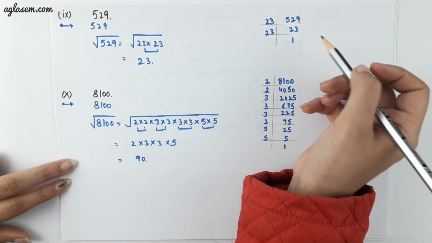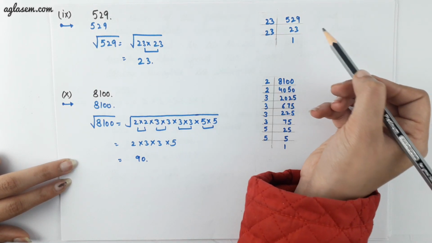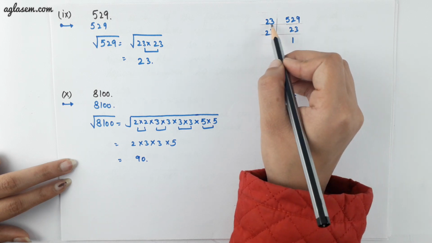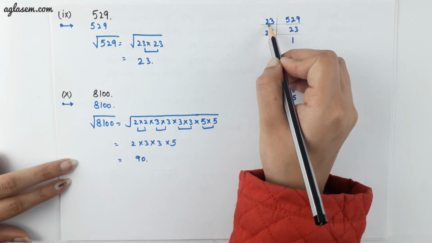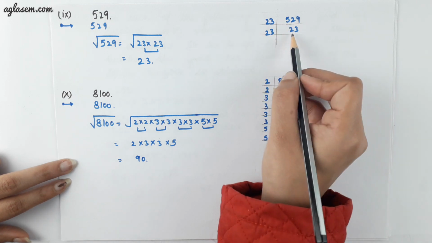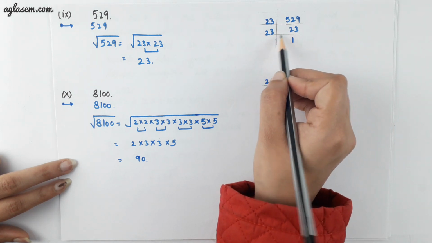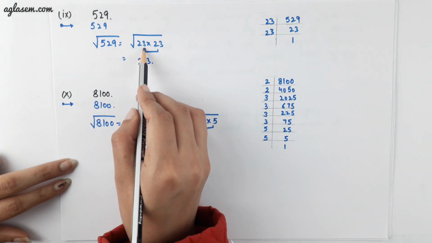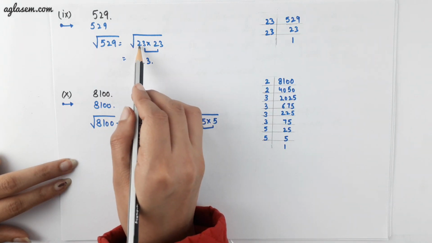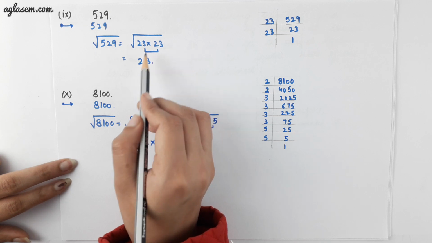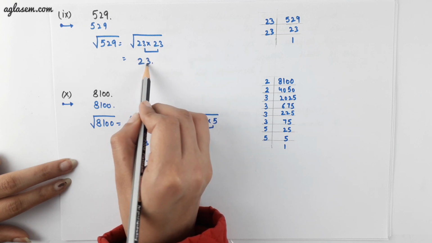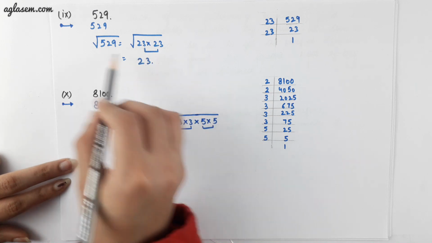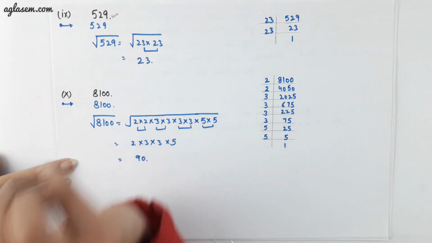Here also we have to check what is the least prime number by which 529 will get divided. So we know that 529 is divisible by 23, which gives us 23, and 23 is also divisible by 23. Therefore, the prime factorization of 529 is 23 into 23, which gives us 23. Hence, 23 is that number by square of which we will get 529.